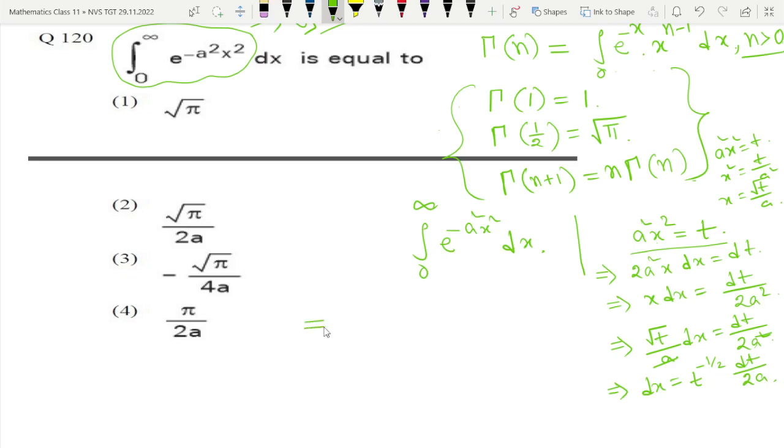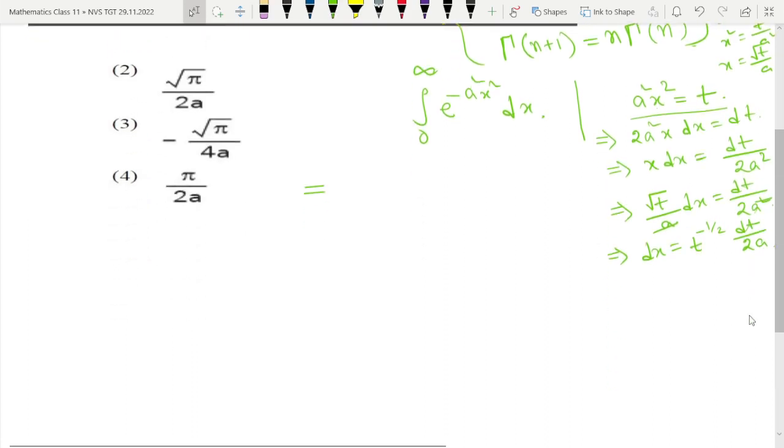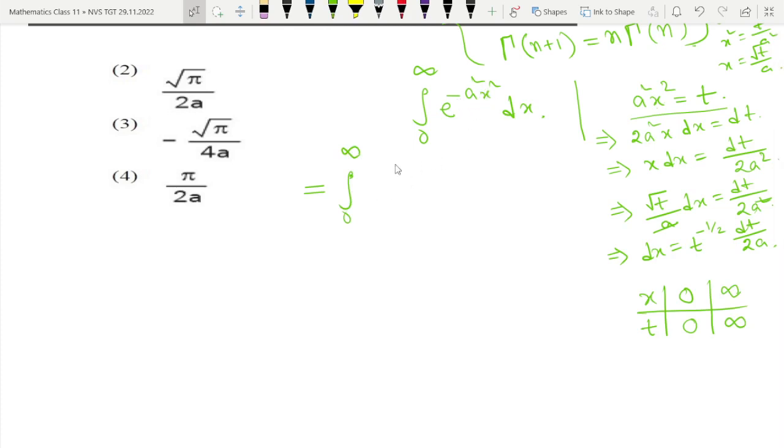That value we will put here. Now accordingly, we have to change the limits, because it is a definite integration. When x is equal to 0, then t is equal to 0. If x is equal to infinity, then t is also equal to infinity. So the limits will be the same: 0 to infinity, and e to the power minus a square x square means e to the power minus t, into dx. Dx means t to the power minus half divided by 2a into dt.